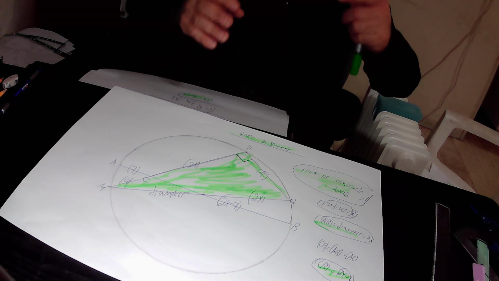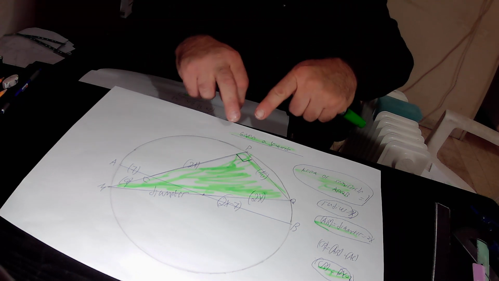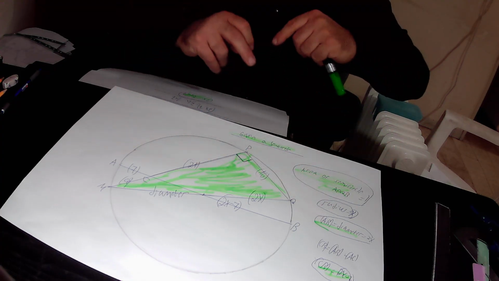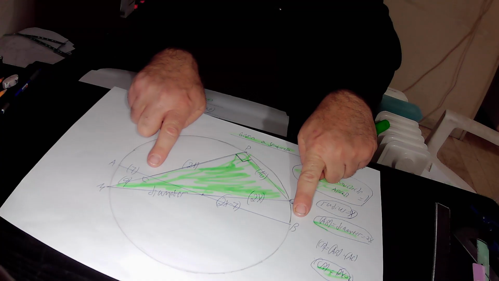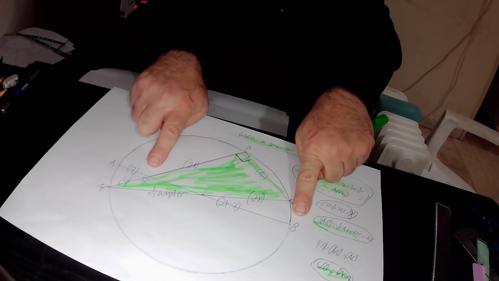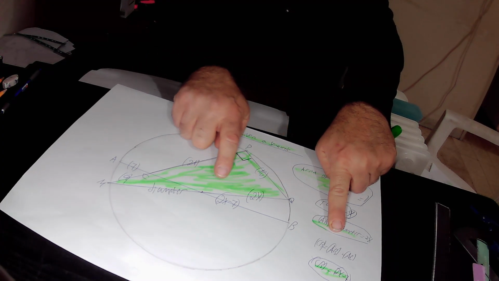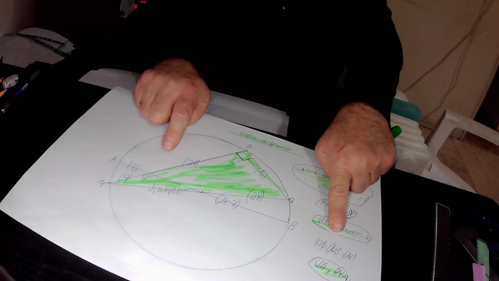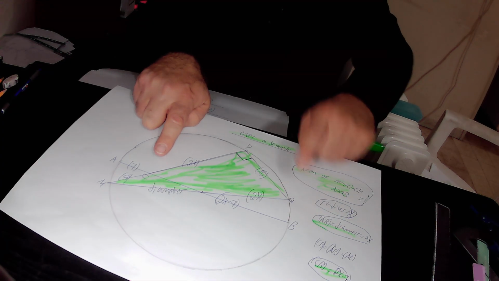If the radius is x, then the diameter AB is 2x. So what is the length of line segment CB? From the drawing it is very easy to see that CB equals AB minus AC. AB is 2x, the diameter of this semicircle, minus AC, which is 7. So CB equals 2x minus 7 units in length.